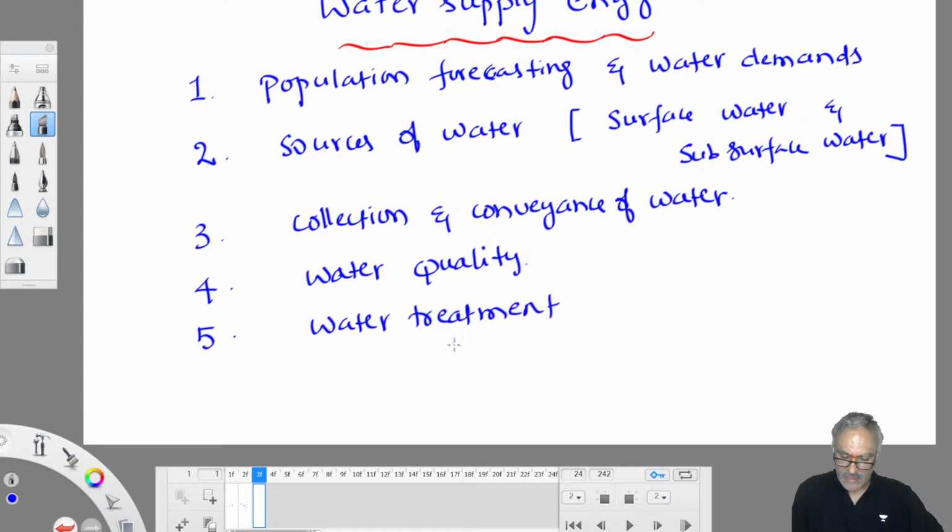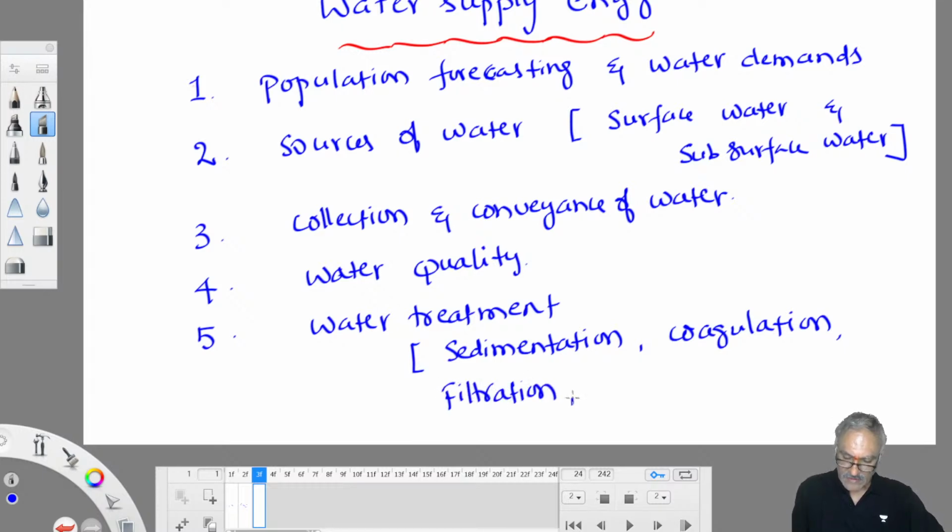In water treatment, you come across many topics which play an important role: sedimentation, coagulation, filtration, disinfection. Okay? Hope you are following.